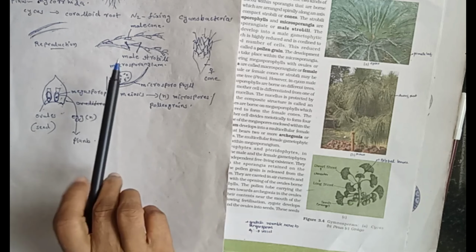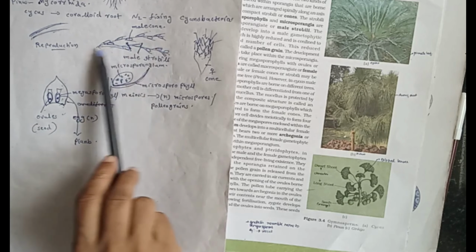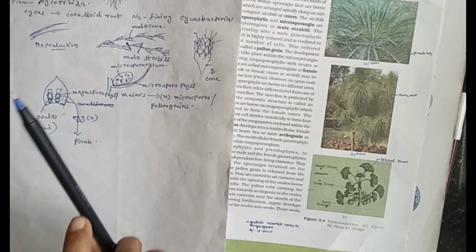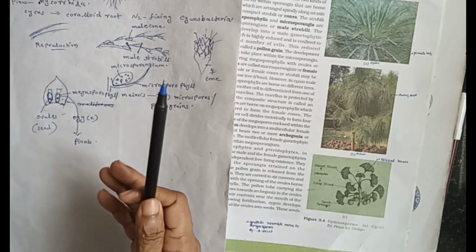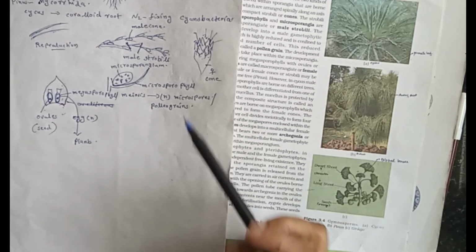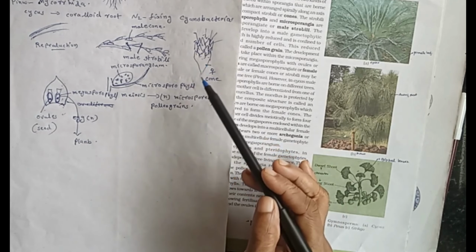Once more, the female strobili or female cones are arranged in bunches on top part of the long branches. In the lower part of the short branches, woody female large cones are formed.